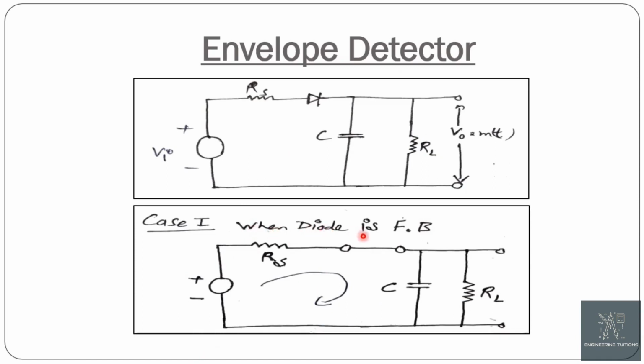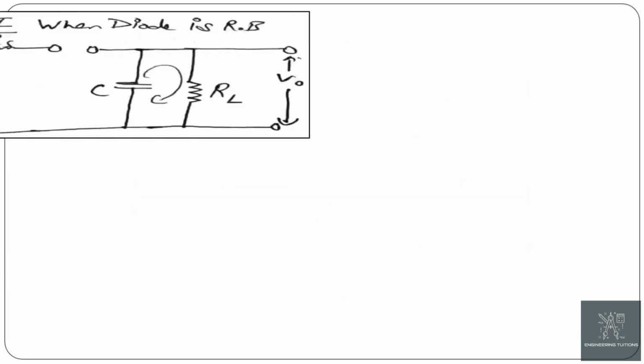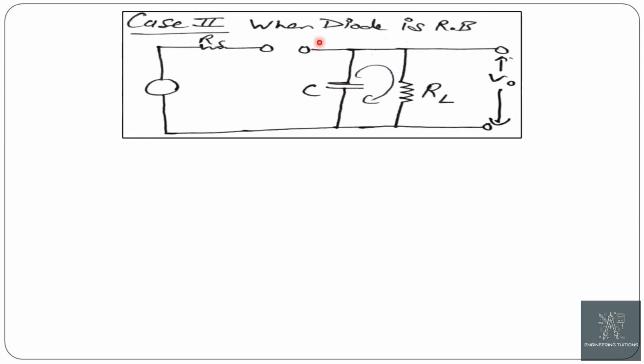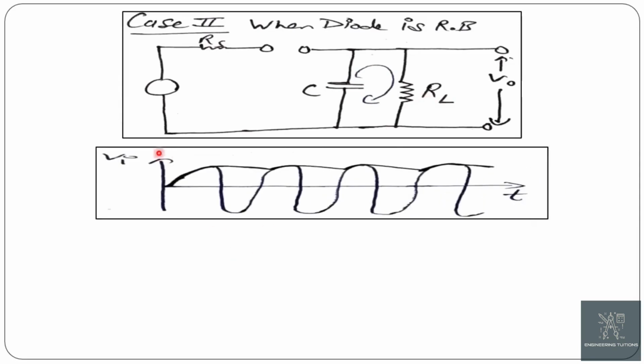Case one: when a positive cycle is applied at the input, the diode becomes forward biased and short circuited, so the capacitor starts to charge up to the maximum value of the input with a time constant tau equal to RS into C. Case two: when a negative cycle is applied at the input, the diode becomes reverse biased and open circuited, so the capacitor starts to discharge with a time constant tau equal to RL into C.